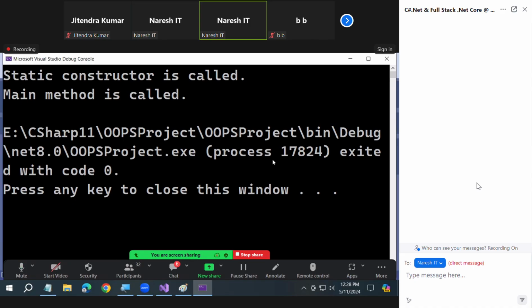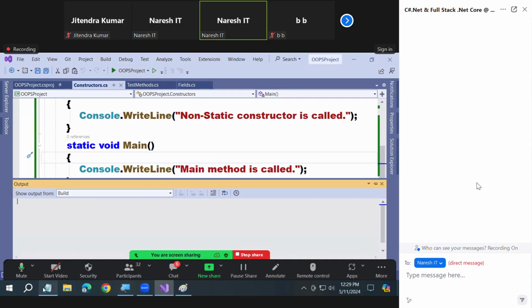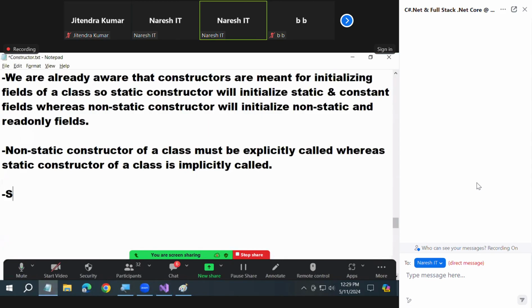I executed it the third or fourth time. You noticed the non-static constructor did not execute. Are you clear? Now can you answer this question? When will a static constructor execute? When the execution starts. Perfect.